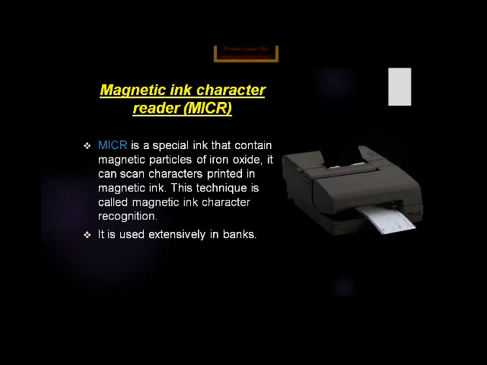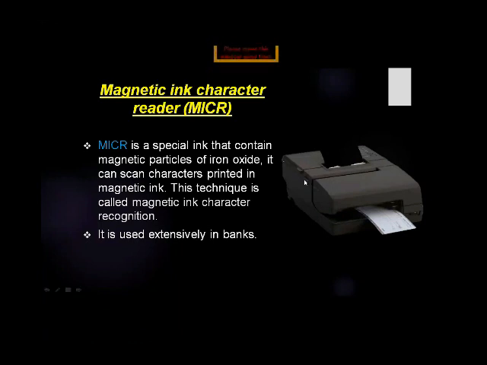MICR is extensively used in banks because magnetic ink characters are difficult to forge. This makes them ideal for marking and identifying checks. This ink is made unique to identify the checks. Checks usually have the check number, bank code, and branch code printed in magnetic ink. This information is scanned by the magnetic ink character reader, and the checks are sorted city-wise or branch-wise.